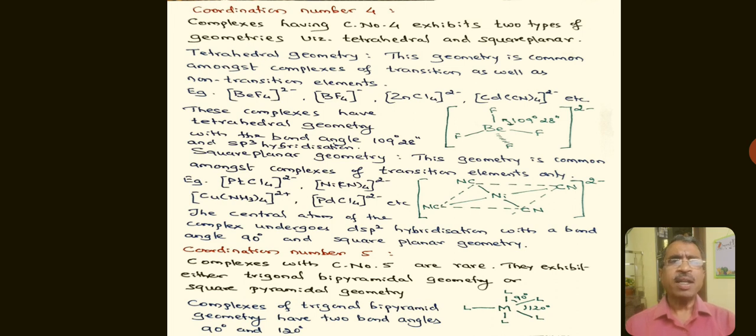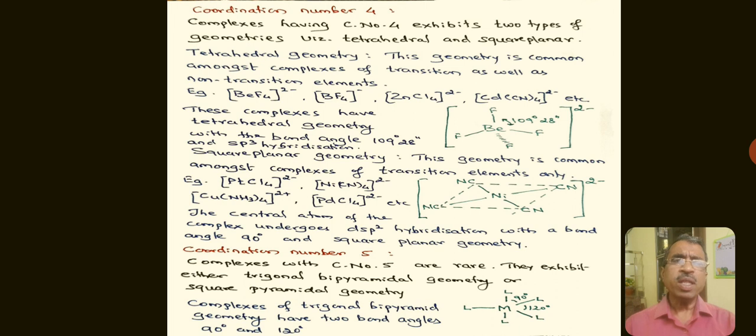The central atom of the complex undergoes dsp2 hybridization with a bond angle of 90 degrees. The examples of this type are tetrachloroplatinate 2- ion, tetracyanonickelate 2- ion, tetraammine copper 2+ ion, tetrachloropalladate 2- ion.